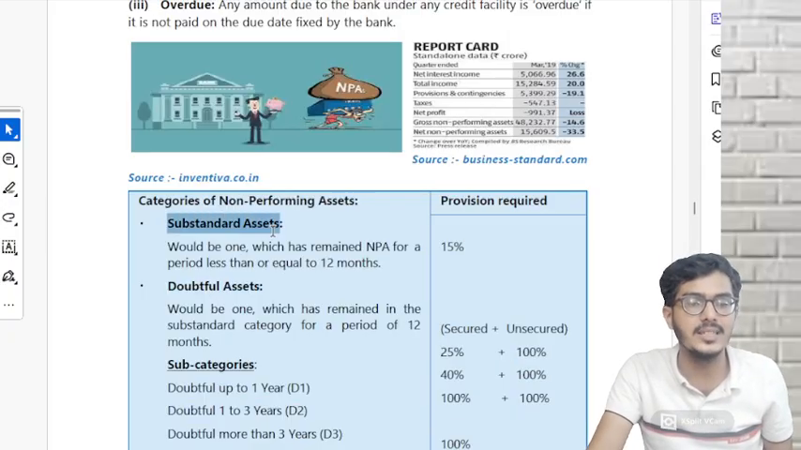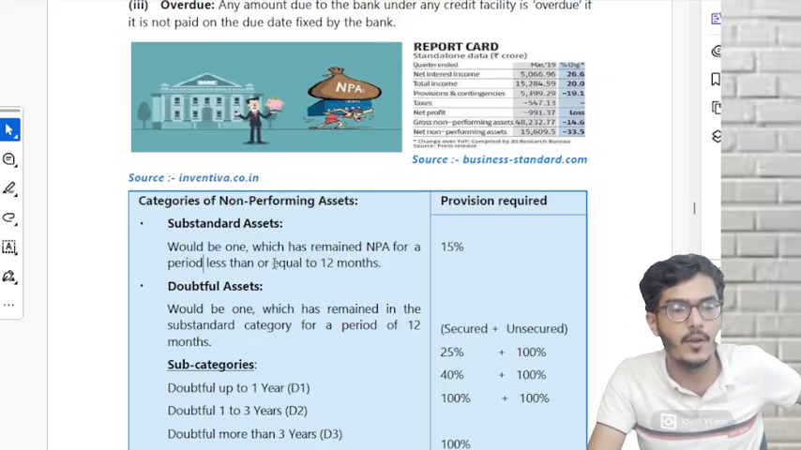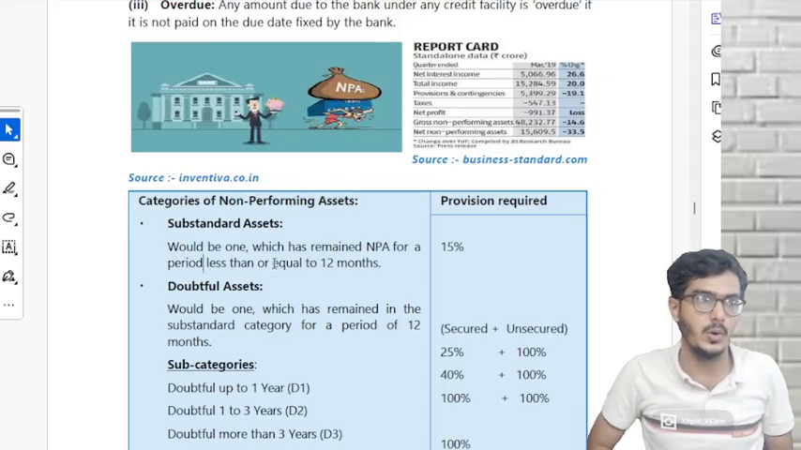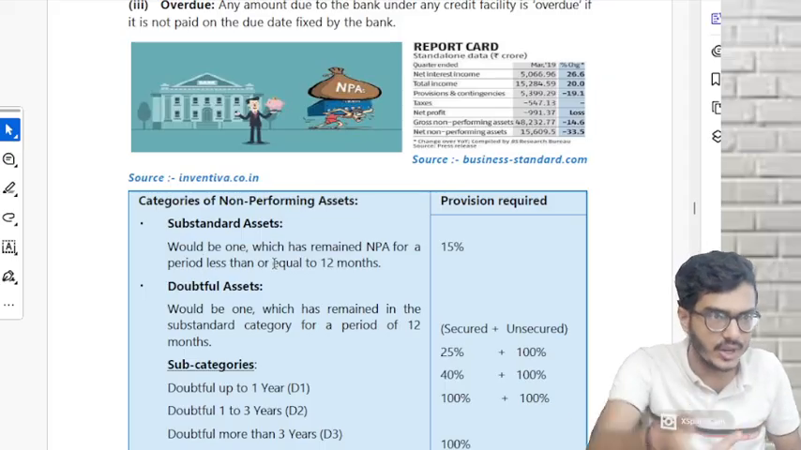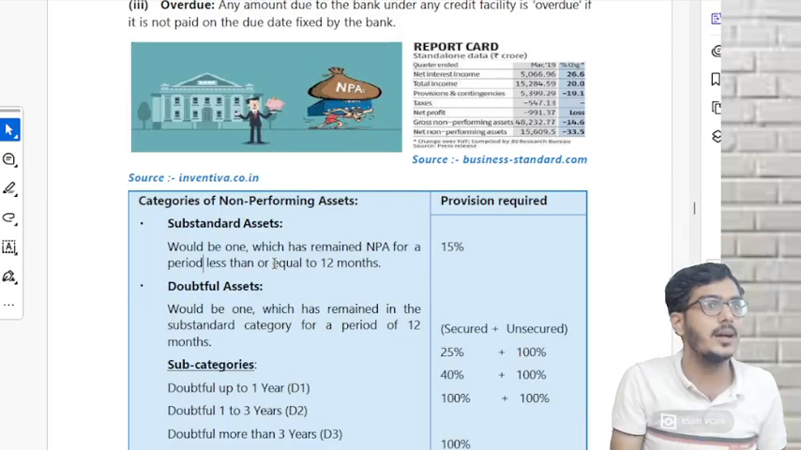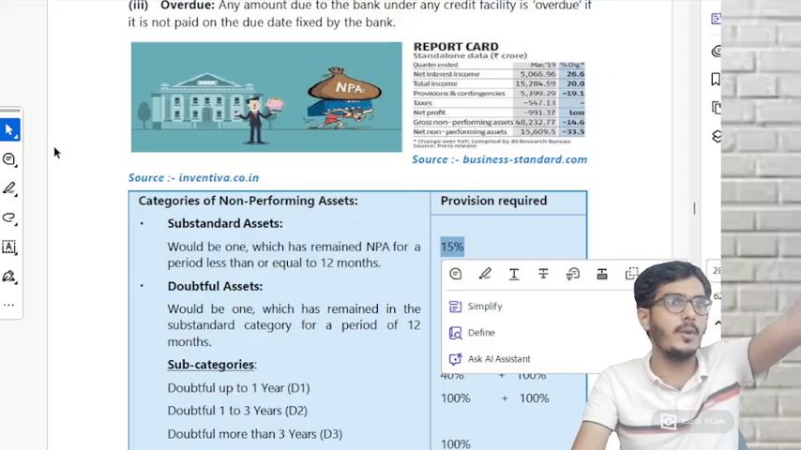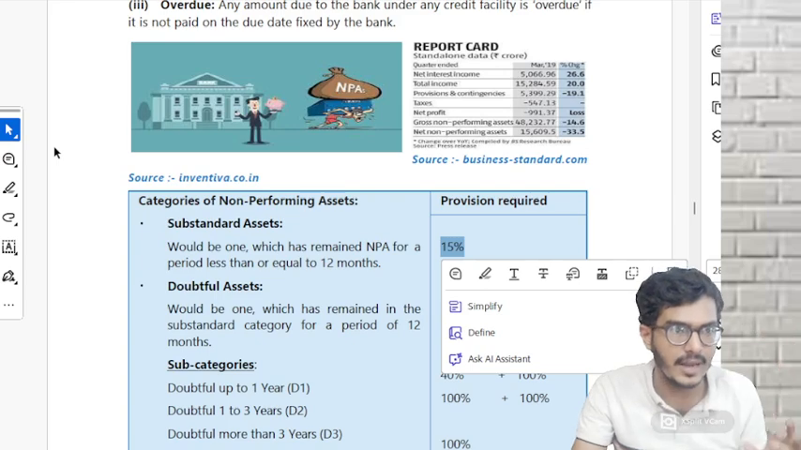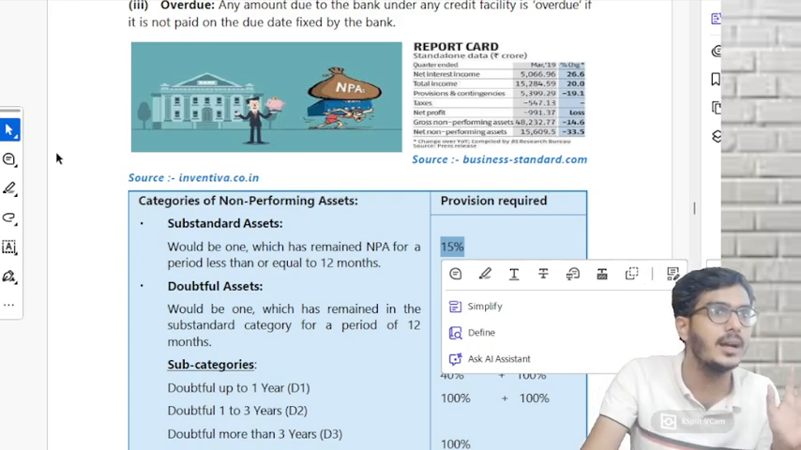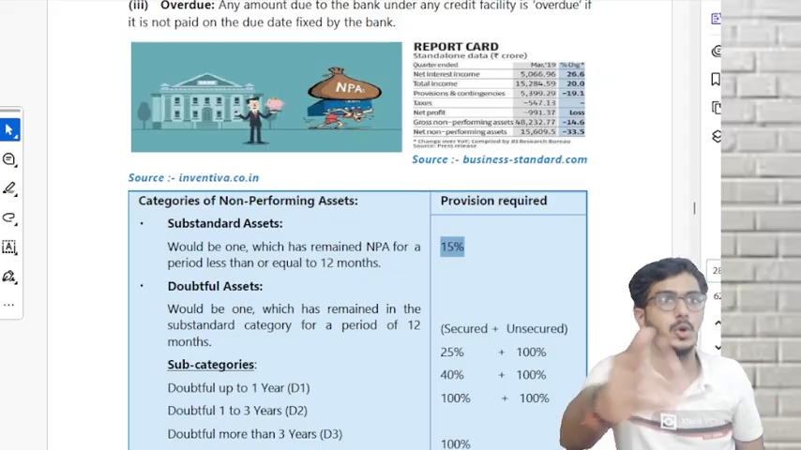Okay. When do we consider substandard asset? Substandard asset would be one which has remained in NPA for a period less than or equal to 12 months. Today, that account got transferred into NPA. From this day, for the next 12 months, it will be considered to be a substandard asset. How much provision will you make? 15%. If the loan amount is 1 lakh and it is not paid, 15% of 1 lakh, 15,000, you are supposed to make as provision. So substandard is for a period up to 12 months.